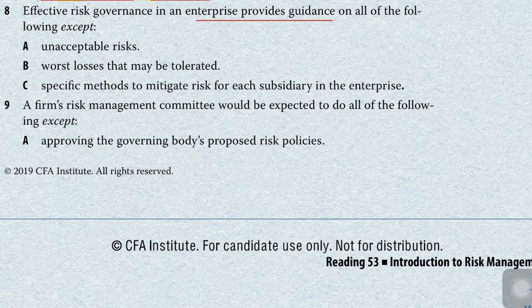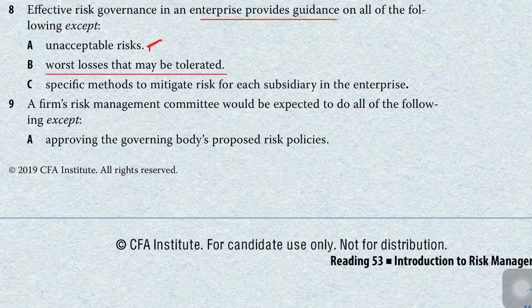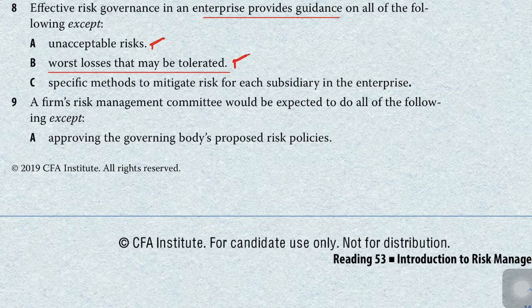In which of the following does risk governance not provide guidelines? Risk governance will provide guidelines on which risks are unacceptable to the organization, and the big losses or the first losses that may be tolerated. Okay, this is also provided by risk governance.